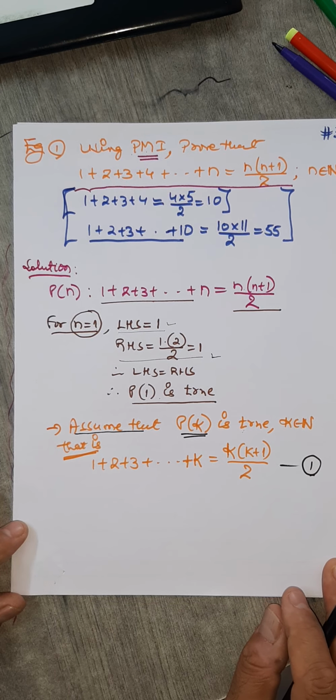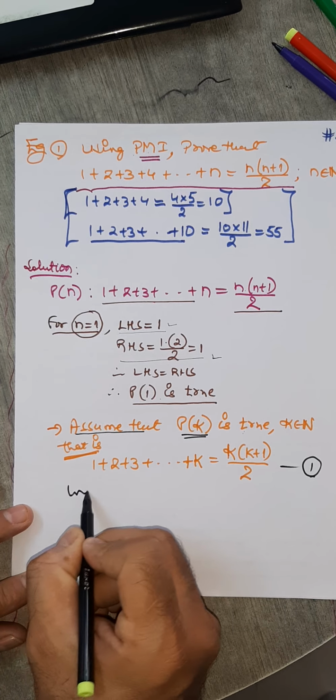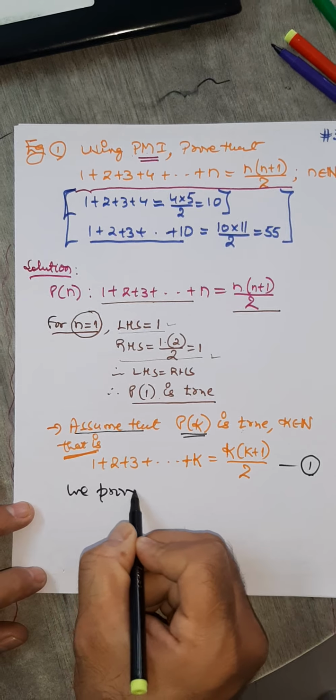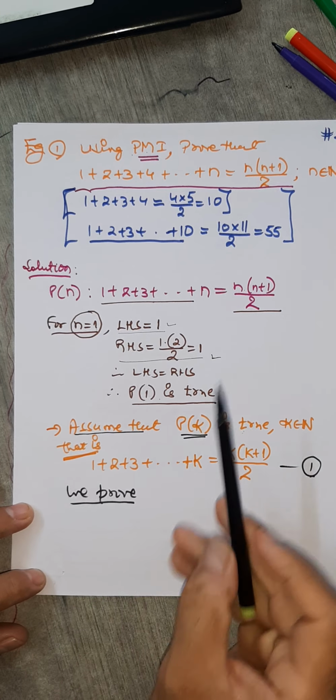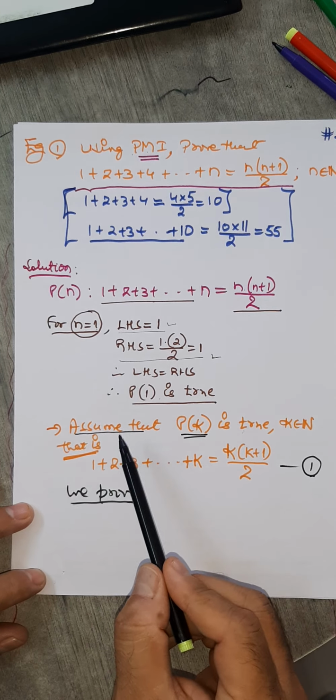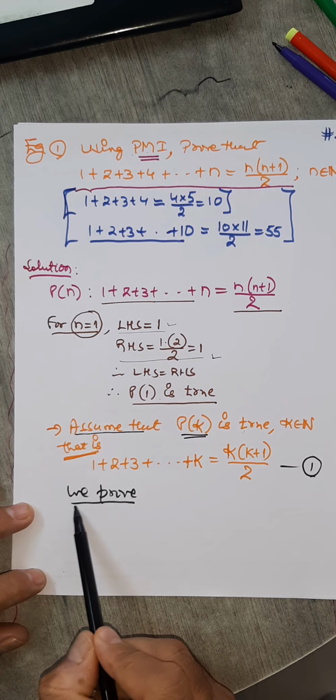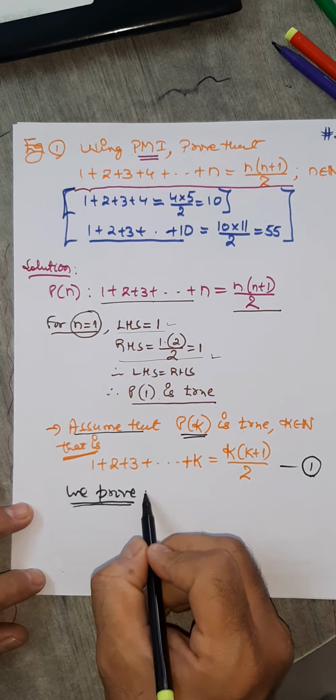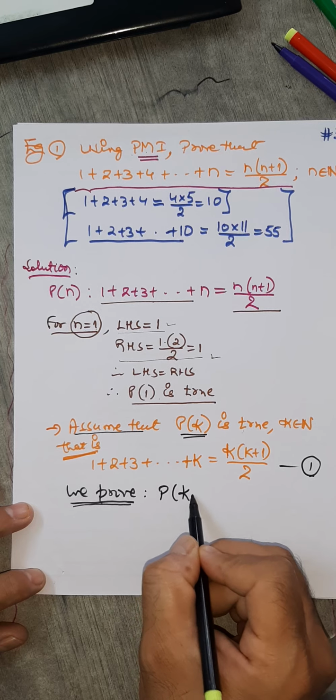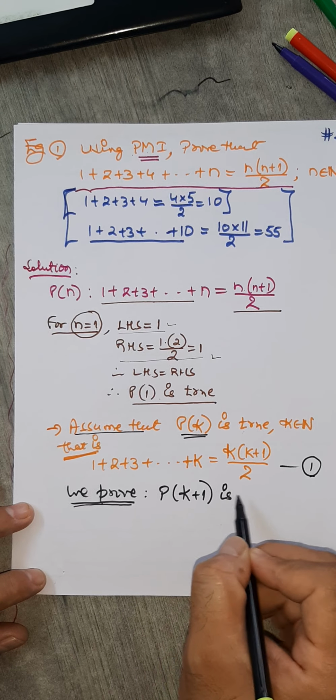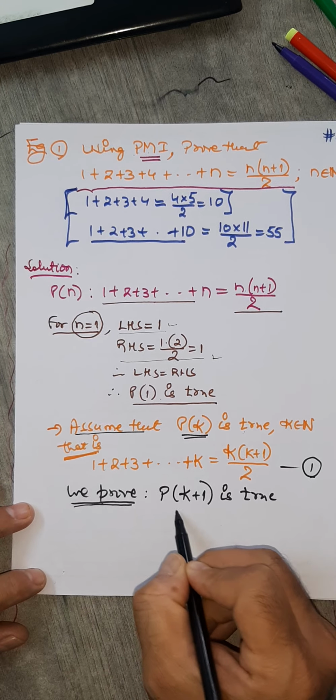Now, the most important part is we prove. This we have to prove, remember. We have proved for 1. We have assumed for k. And we prove for k plus 1. So we prove that P of k plus 1 is true. This is what you want to prove.